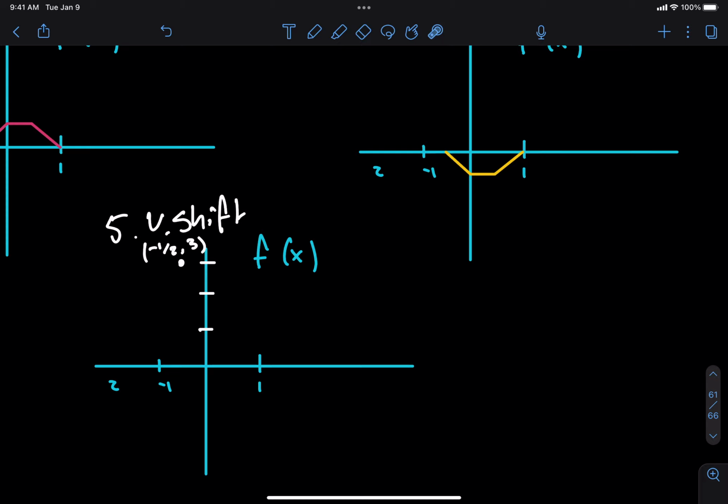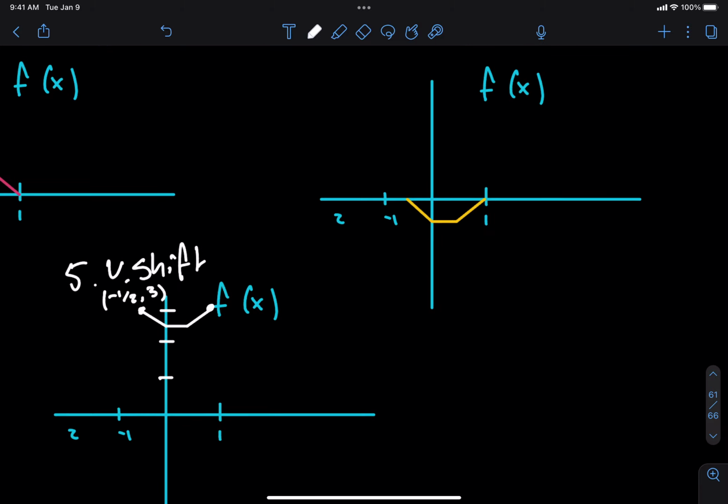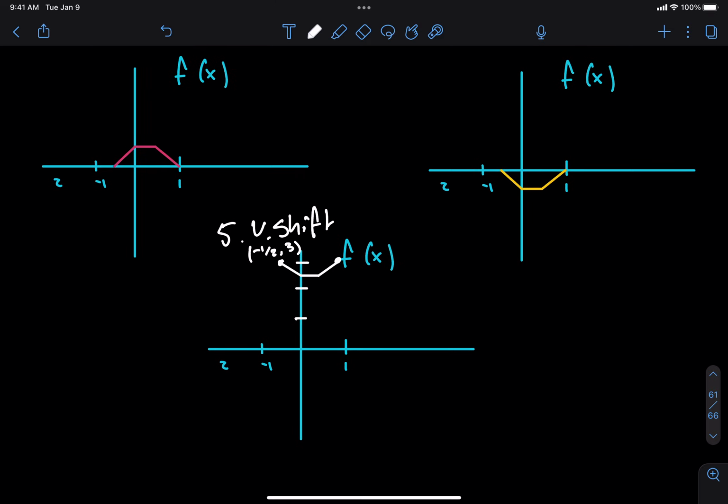And then what should we do? We should go down by a 1/2 unit. So we go down by a 1/2 unit. Okay, and then what should we do? We should go over 1/2 unit. So that takes us over 1/2 unit. And then what should we do? We should go up a 1/2 unit, like shown. Okay, so my picture got a little wonky at the end there. But what did we do? We just took this and we moved it up 3 units.